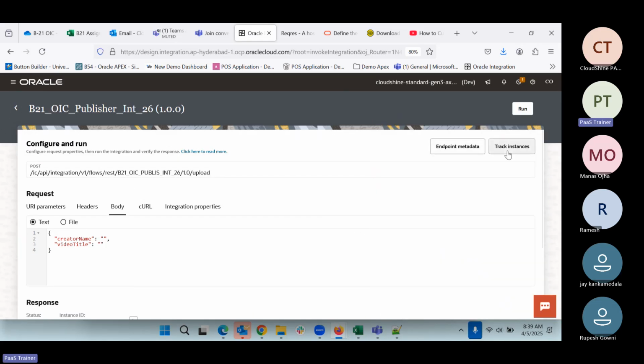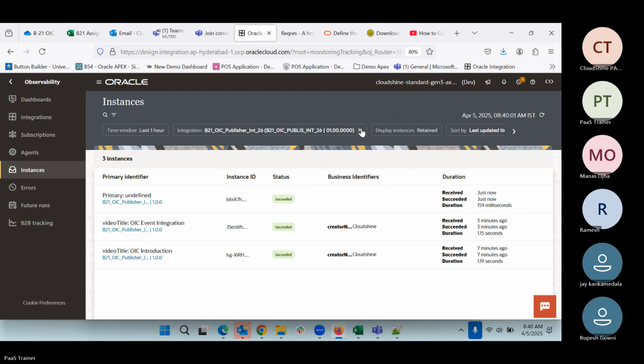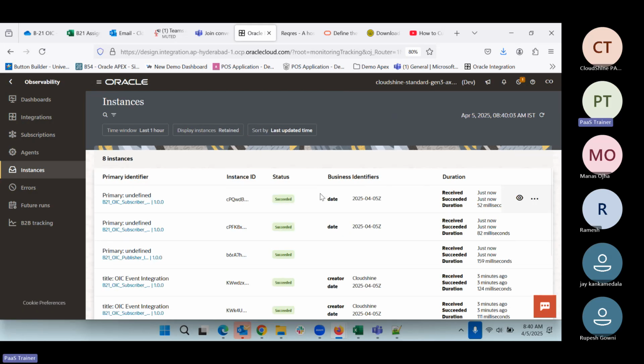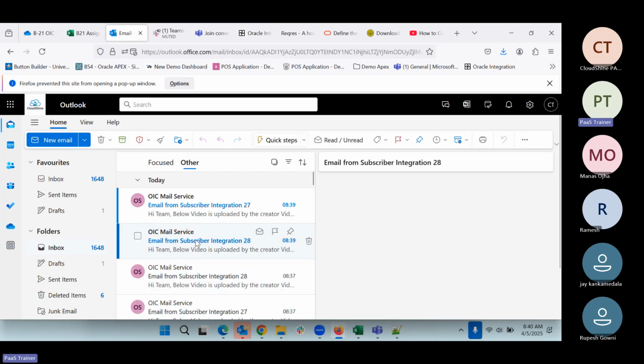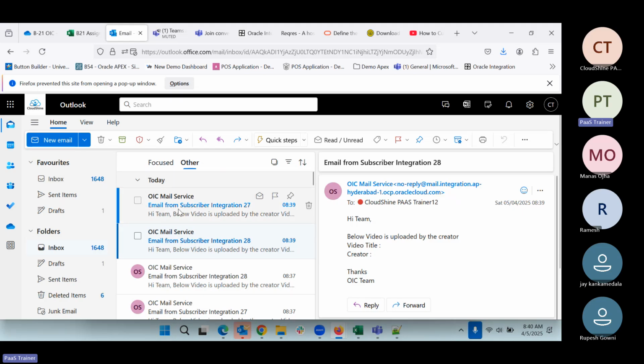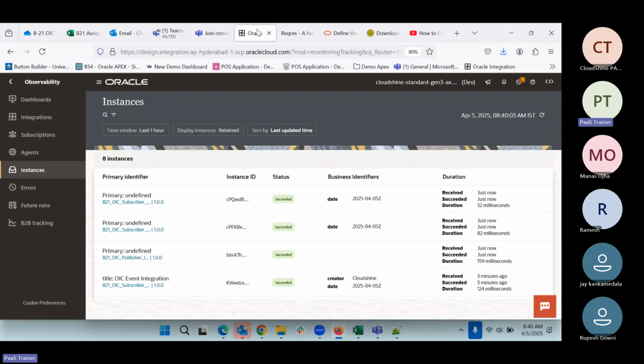We can go to the track instances and see here. We are not getting an error here also, which means all 3 got completed. But it's kind of a dummy thing. We get a blank email, and from this one also we get a blank email. So this is not the correct scenario. So we can modify our integration.